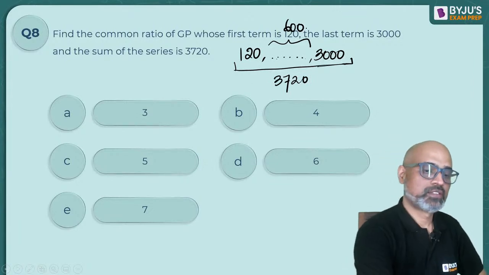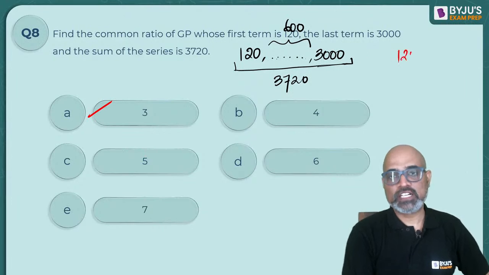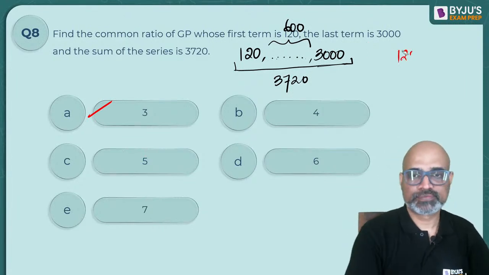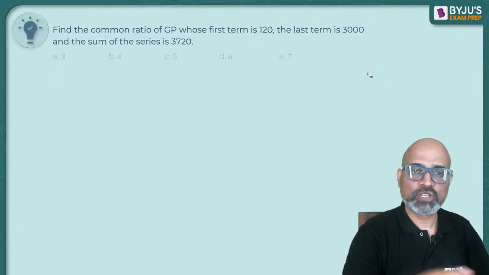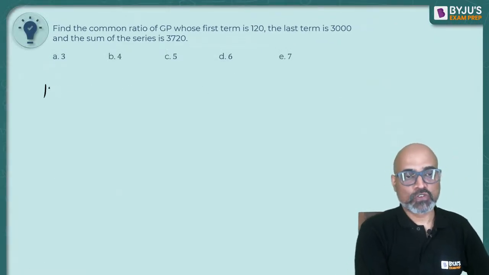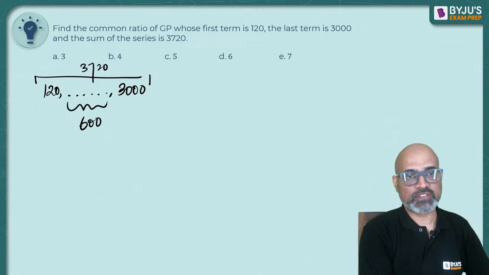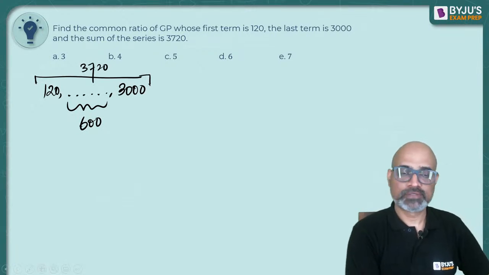Hai na? Okay. Let's use options. 120 is your first number. Okay. So what I will do is I will use the next slide so that I have enough space. So 120 is your first number. There are certain numbers missing. The last number is 3000. The sum of these numbers should be 600 because the sum of everything is given as 3720. है ना? ठीक है.